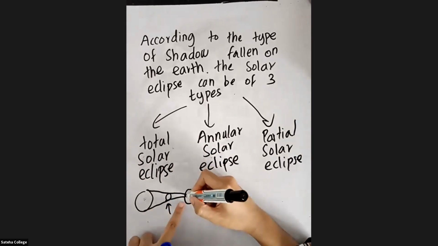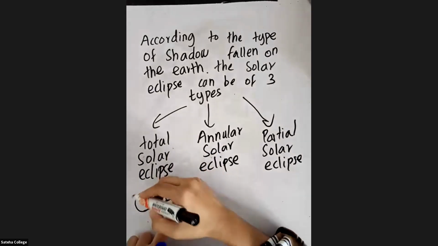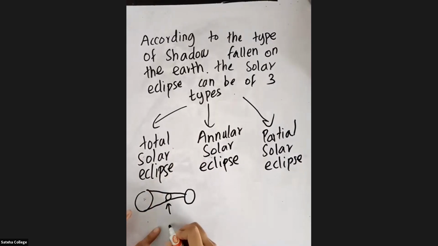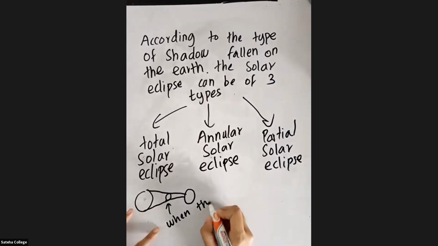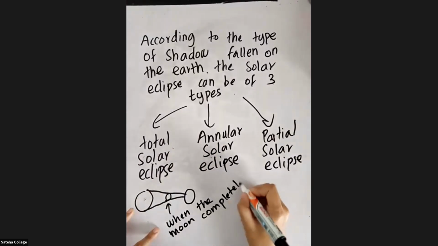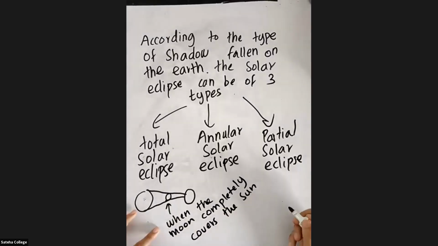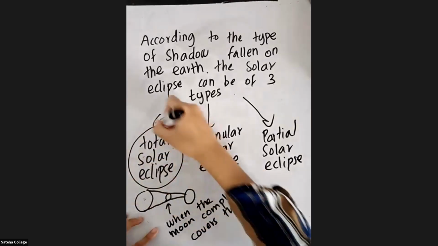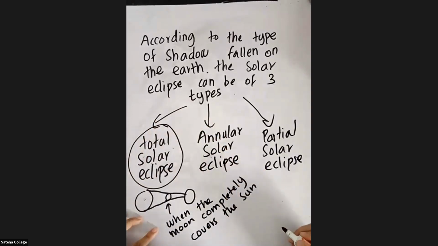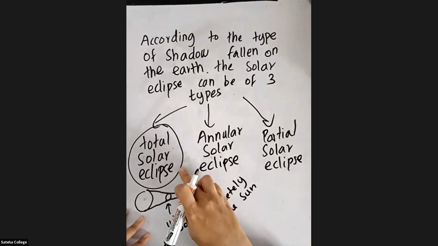A person living on the earth will see that the moon has completely covered the sun. If the moon completely covers the sun, what do you call it? You call it a total solar eclipse.